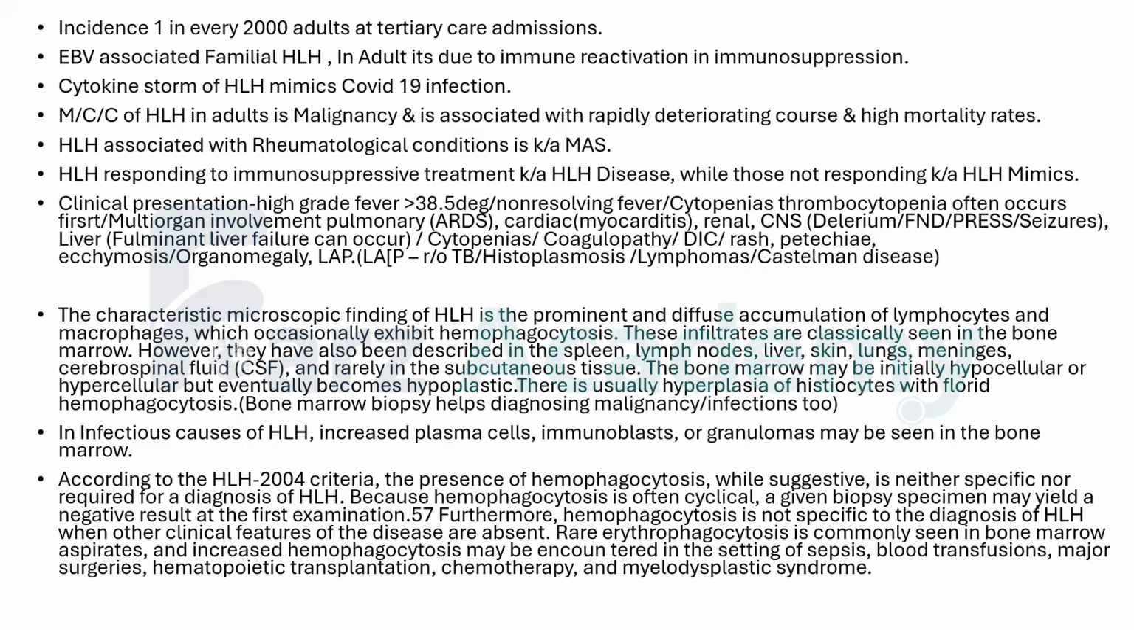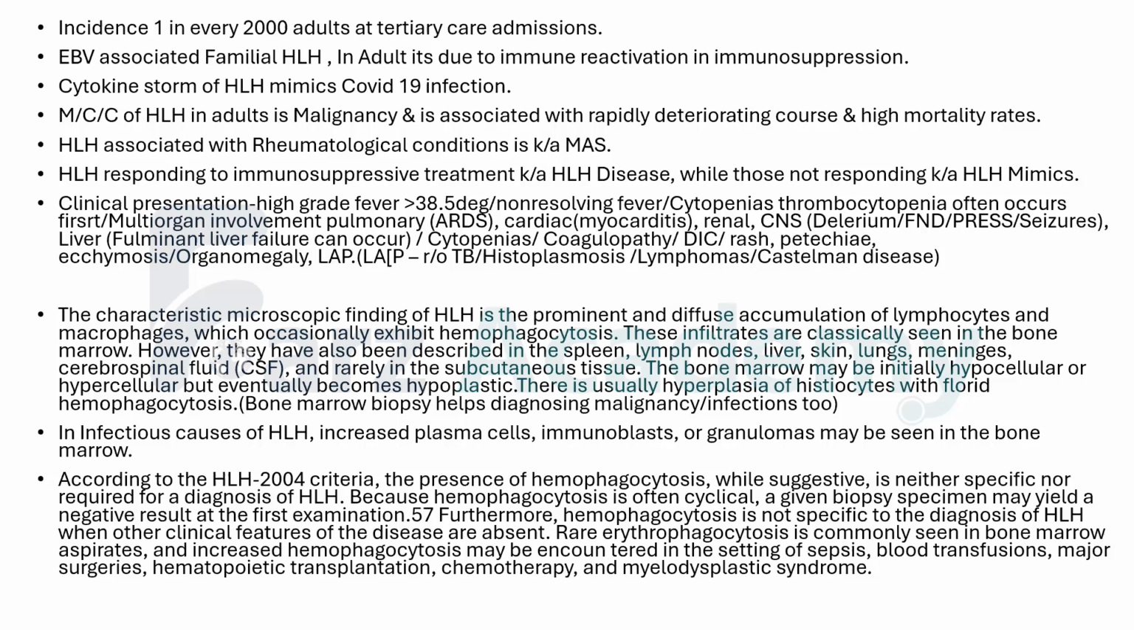If there is multiple mediastinal or abdominal lymph node enlargement, there is a possibility of some other disease rather than HLH. Then you have to rule out TB, histoplasmosis, lymphomas, because these are also mimics. But again, lymphadenopathy is not very common with HLH. It's common with chronic granulomatous diseases or some other lymphomas. So the characteristic microscopic finding of HLH is hemophagocytes, but it's again not very specific.